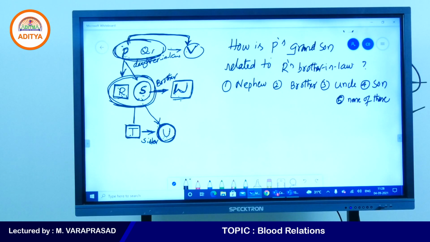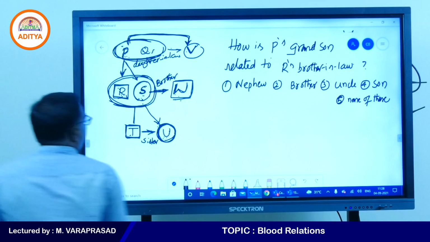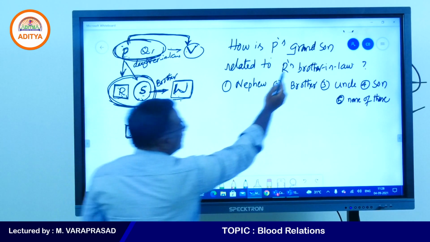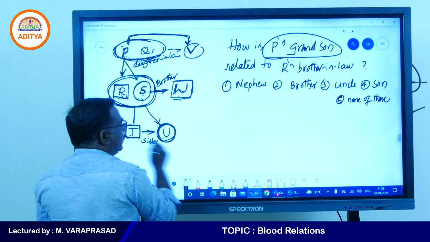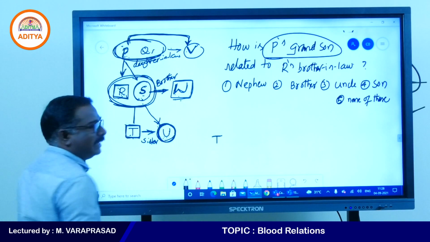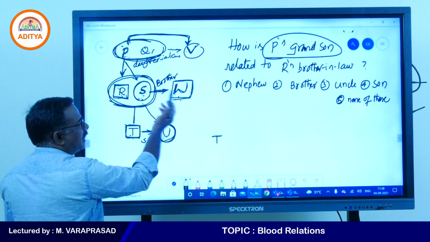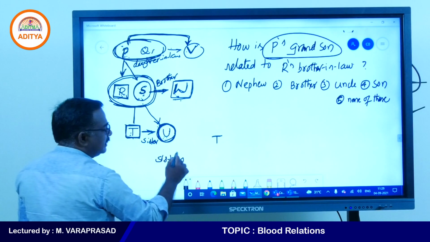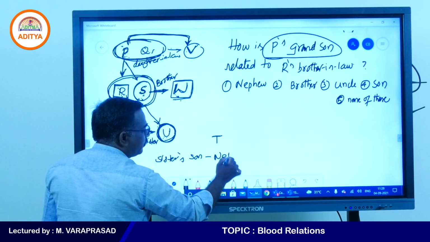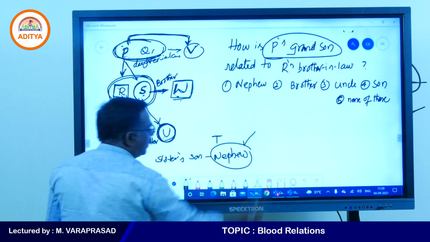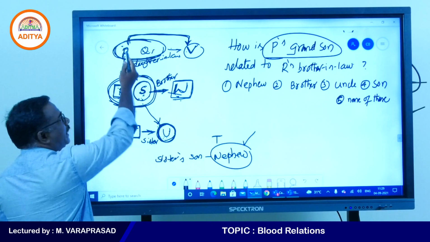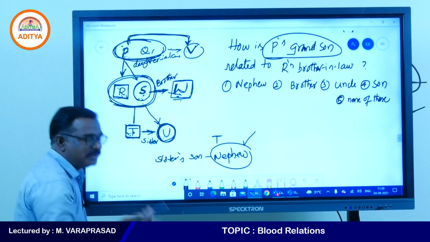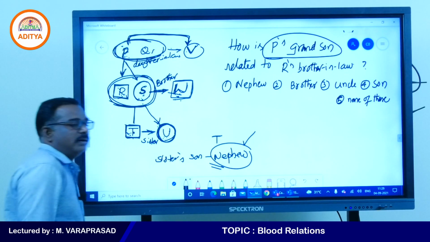P's grandson means T. How is T related to W? W means S and W, sister and brother. T is his sister's son. Sister's son means nephew. Nephew is the correct answer.